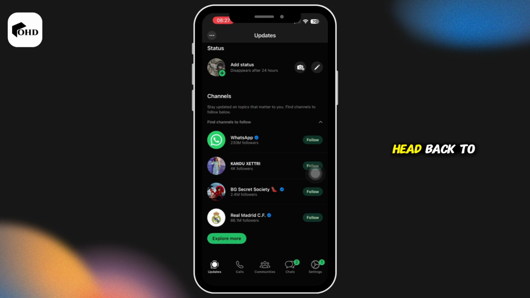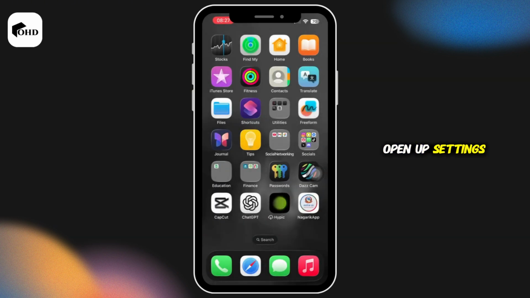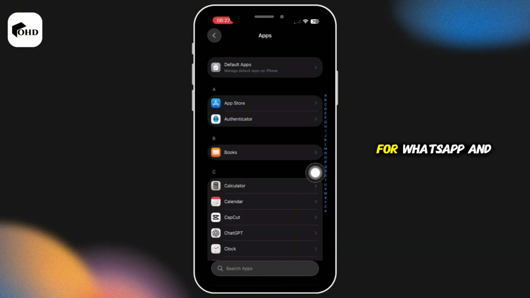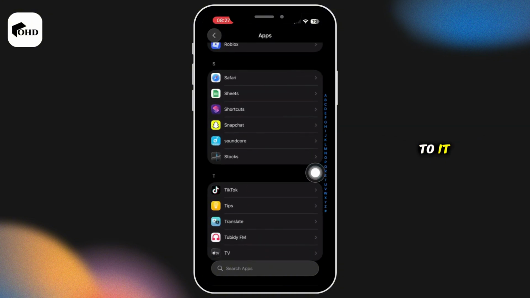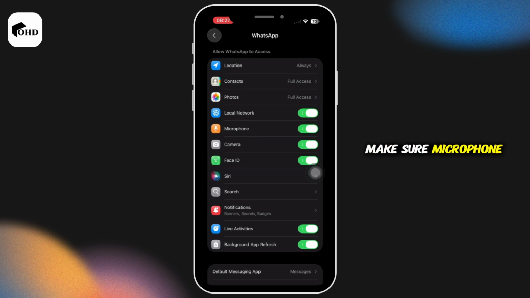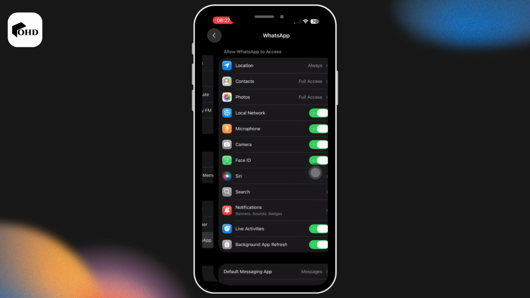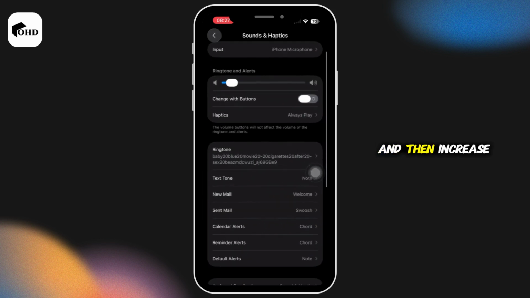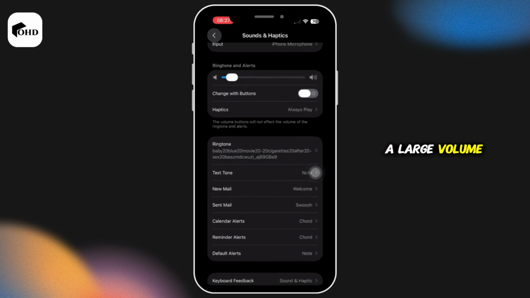Now, head back to your home screen, open up settings, and then scroll below, tap on apps. Inside apps, search for WhatsApp and then tap onto it. Now inside here, make sure microphone, notification and cellular data are turned on. If they're turned off, turn them on. Inside settings, simply tap on sounds and haptics and then increase the ringer and alerts volume. This can affect playback sound as well.